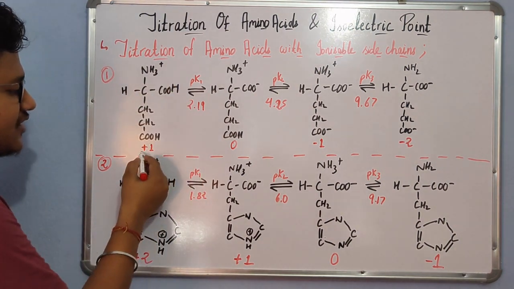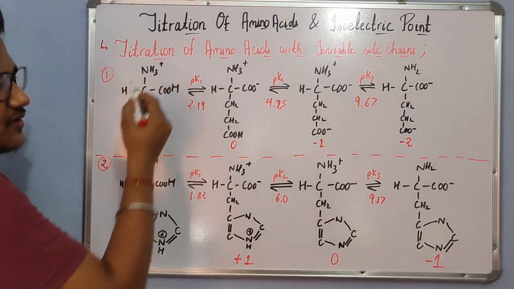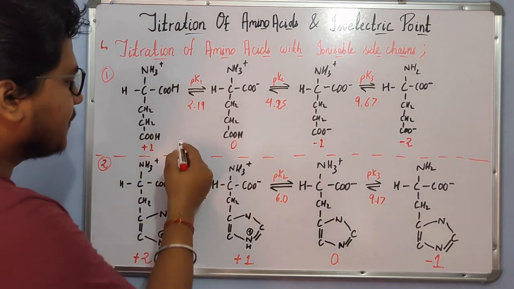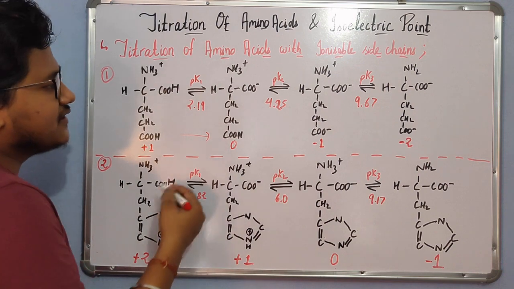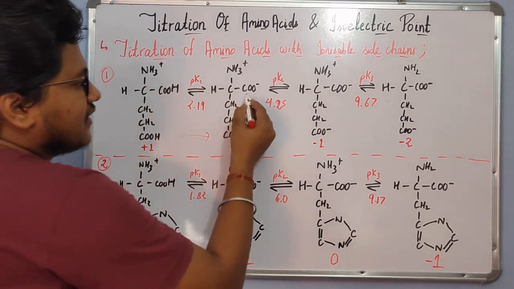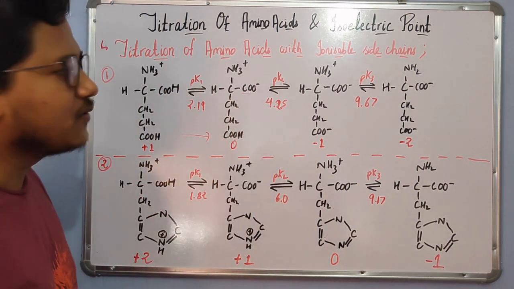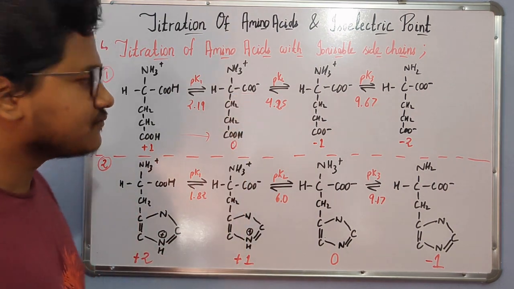Under this condition, the net charge is +1, and that is because of the amino group. As the pH increases by addition of NaOH or any other base, there is deprotonation happening first in the carboxyl group, which is attached to the alpha carbon.